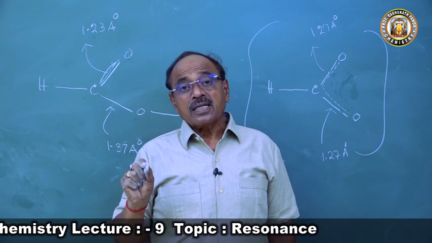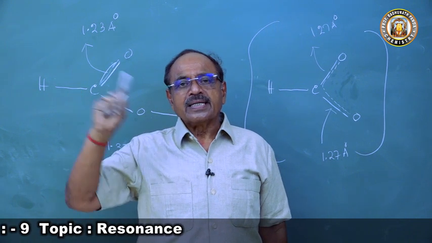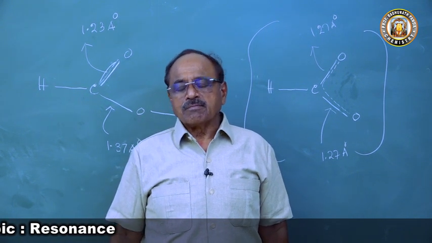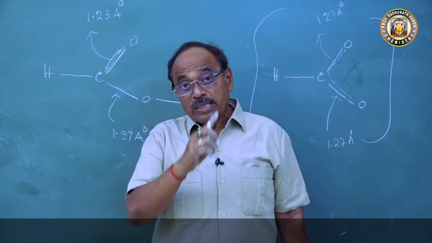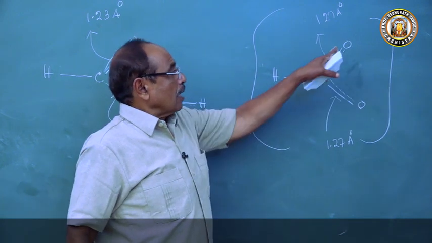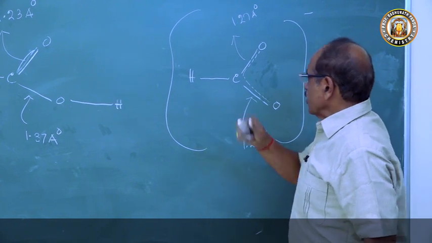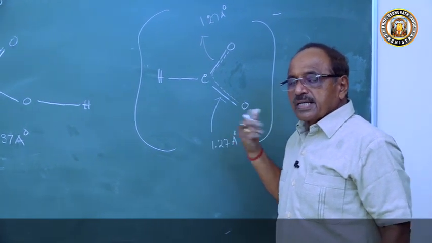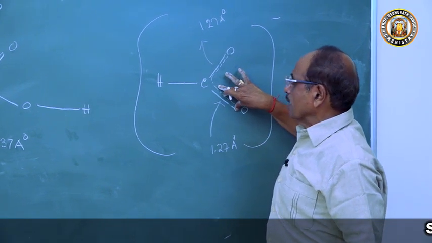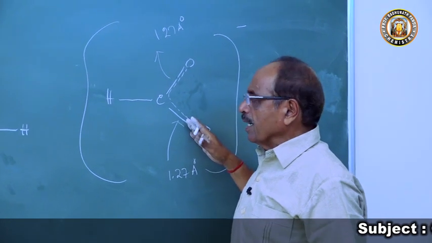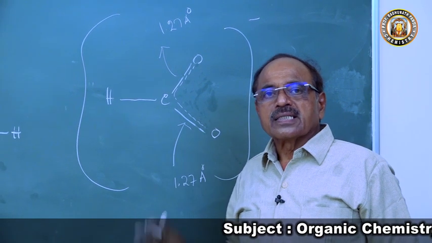The moment there is a non-uniform movement to the left side and right side, automatically the time given by the wall clock will be slow or fast. So here it oscillates equally. Here also the negative charge oscillates between two oxygen atoms. This constant oscillation of negative charge is called delocalization. The carbon oxygen bond is neither a single bond nor a double bond, hence the bond length is 1.27. So here resonance explains the bond length of the molecule.